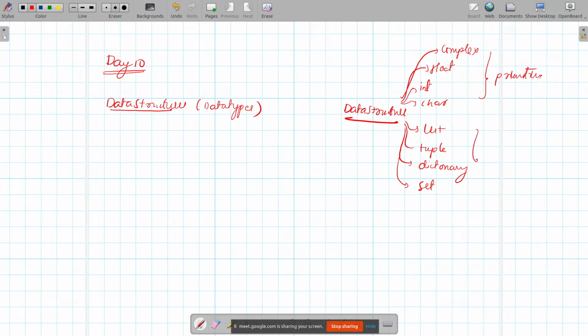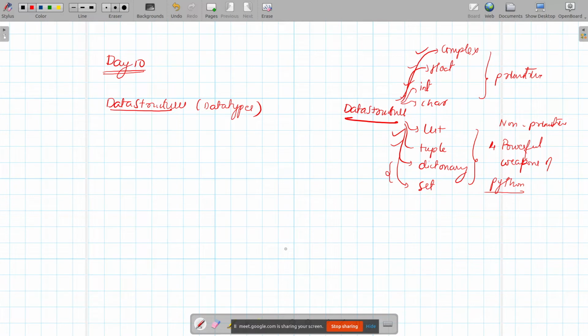These are the 4 powerful data structures of Python. 4 powerful weapons of Python. Very important. These are all non-primitive in nature. We have studied some of this already. We are left with only 2. That is what we will study, and we will see lots of projects as well as lots of questions on how to work on all these data structures.